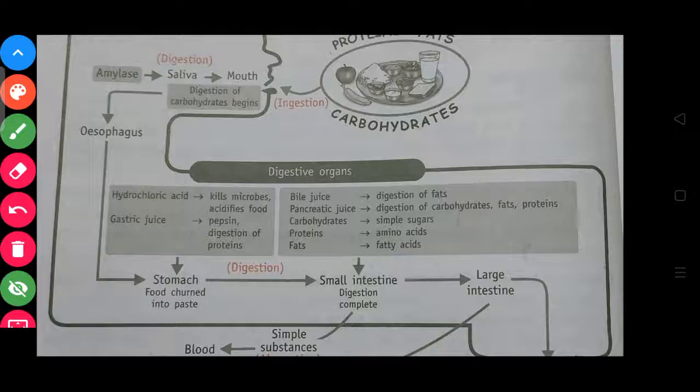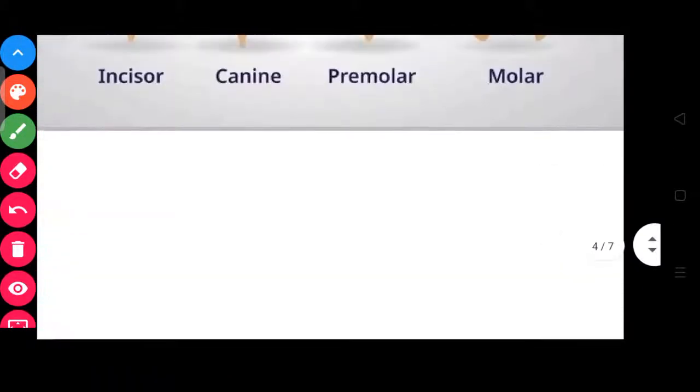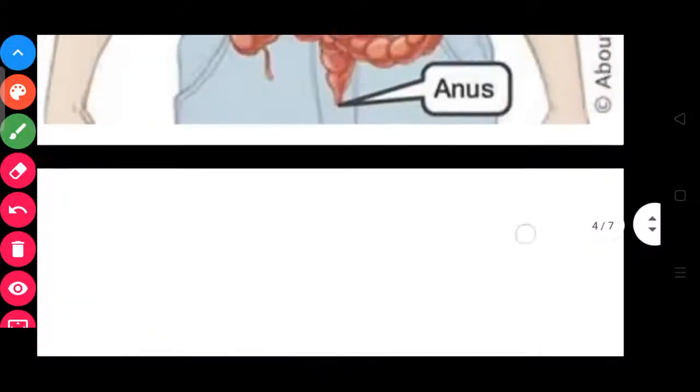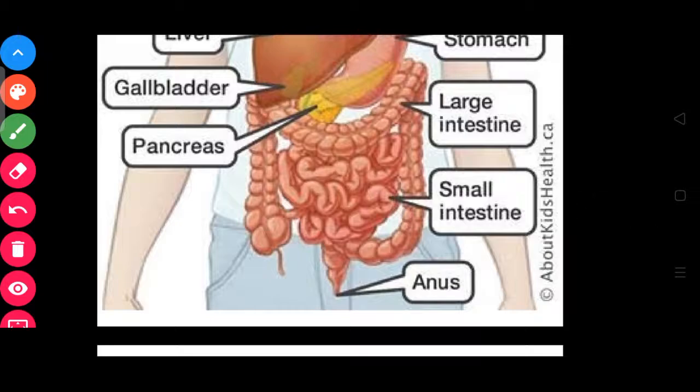Then the last part is the large intestine. Okay, here is the large intestine. The large intestine is bigger in size but small in length. Now what is the function of the large intestine?